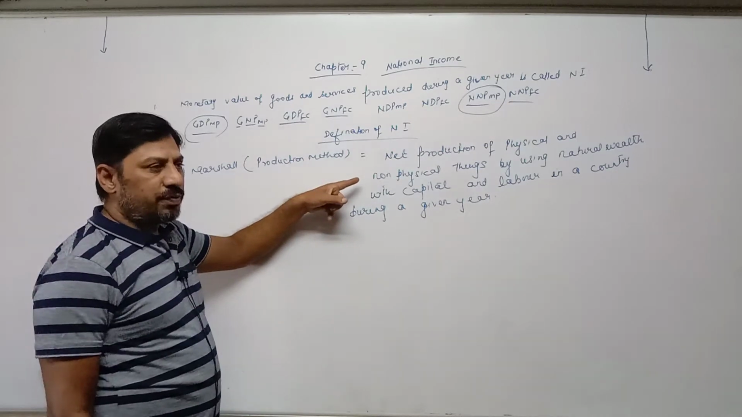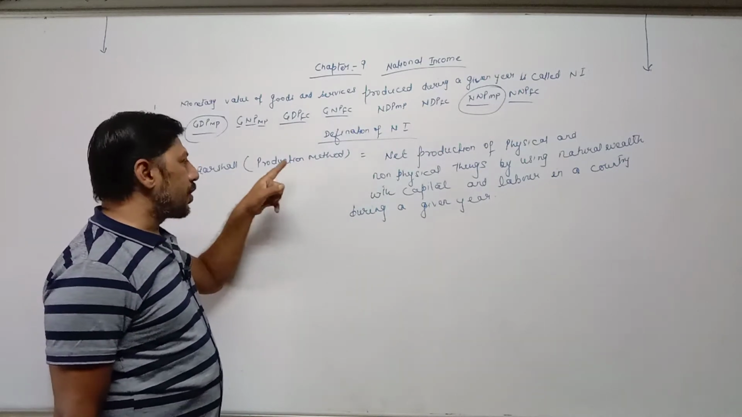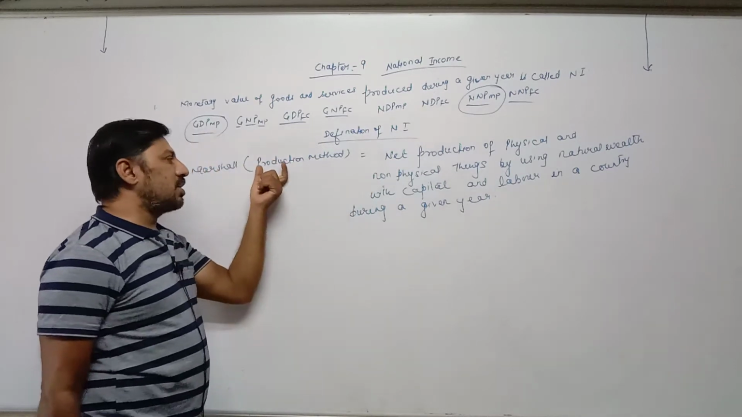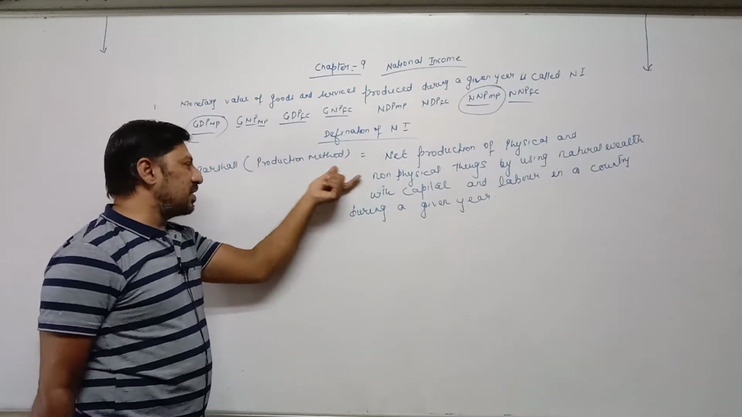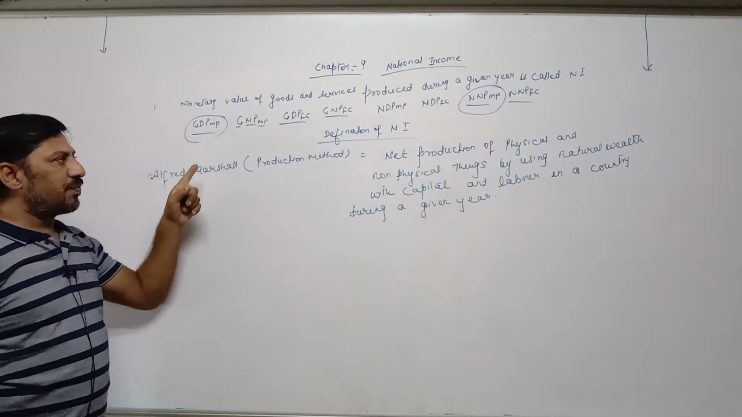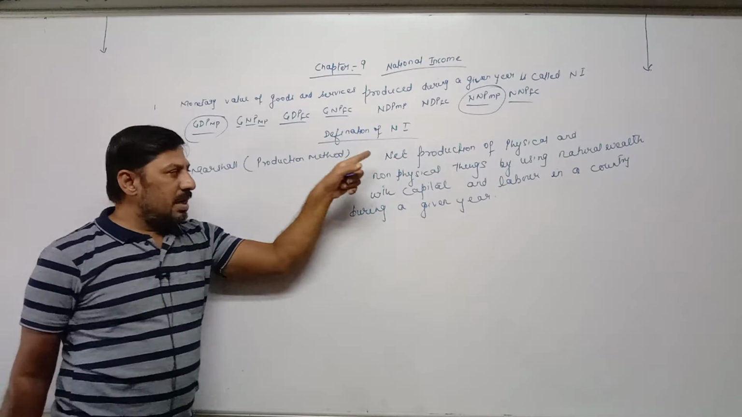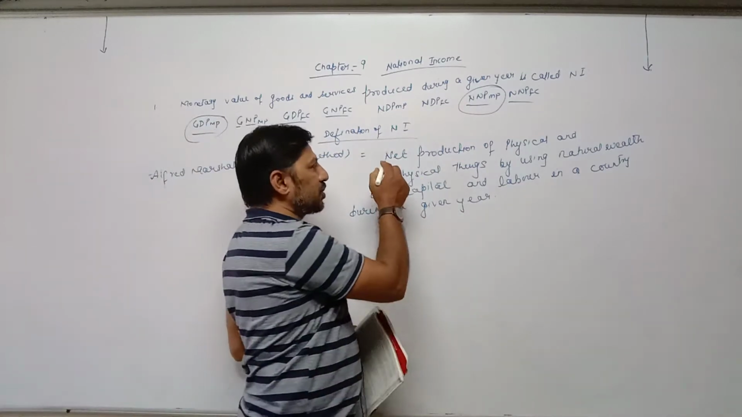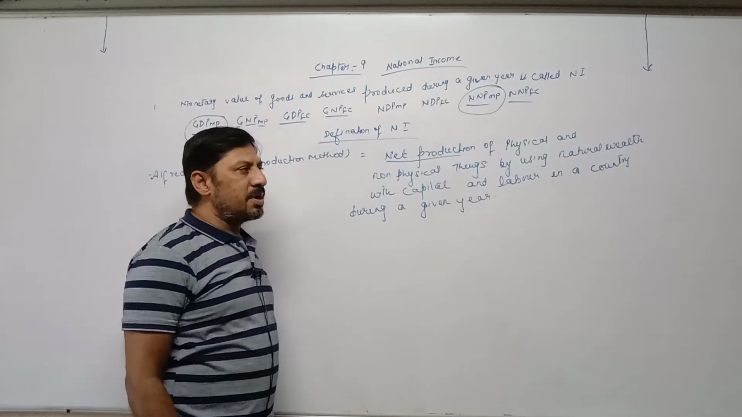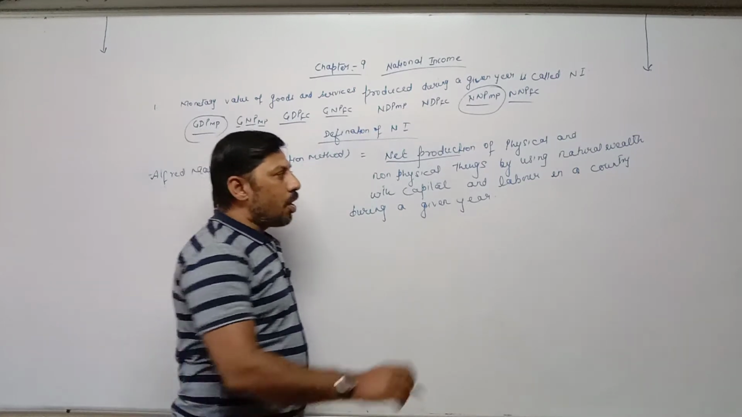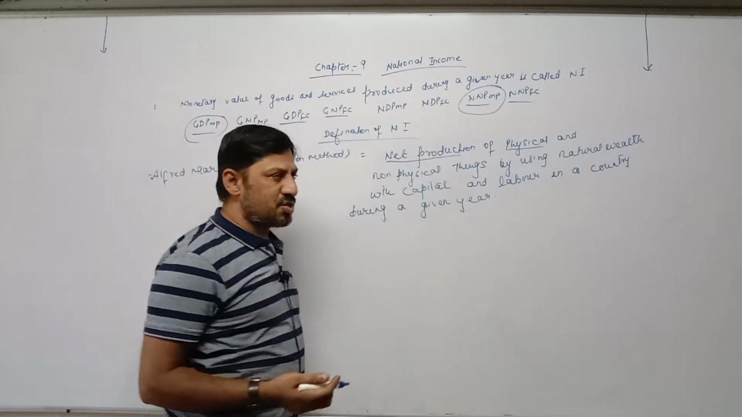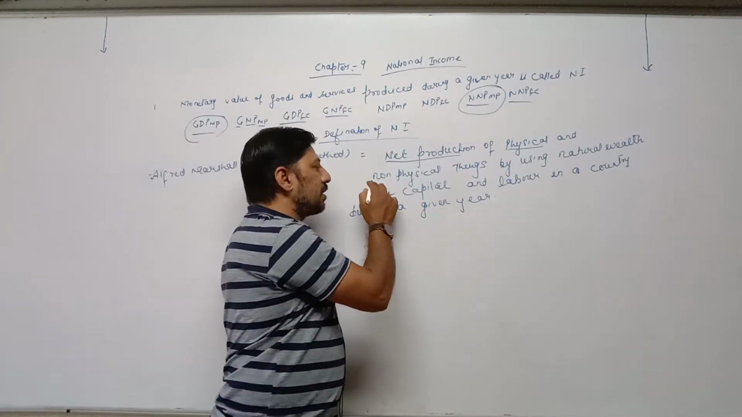This is also the definition of national income, but this definition is based on production method, and it is given by Alfred Marshall. So Alfred Marshall's definition of national income is based on production method. First one is net production. Net production means after deducting intermediate goods. Physical means goods which can be seen and touched, and non-physical means services.